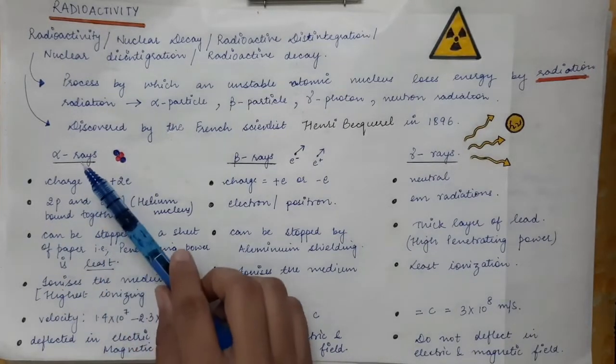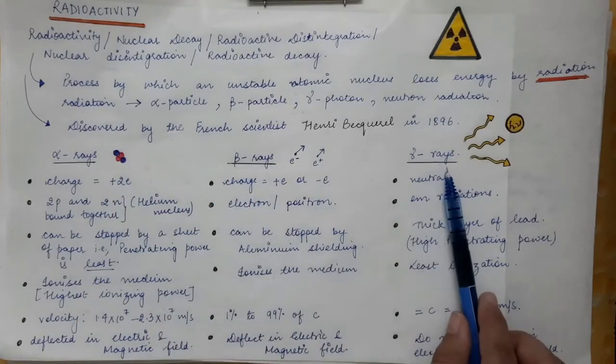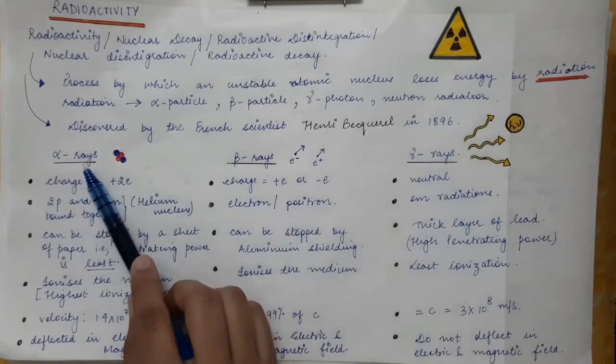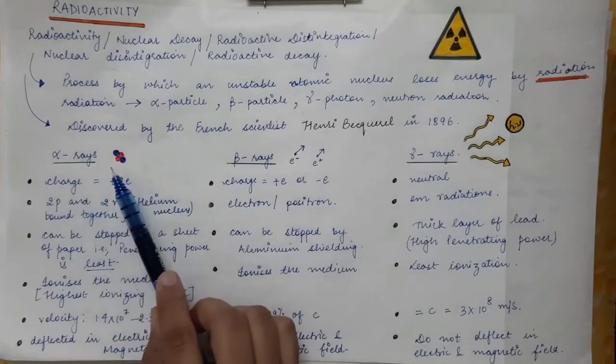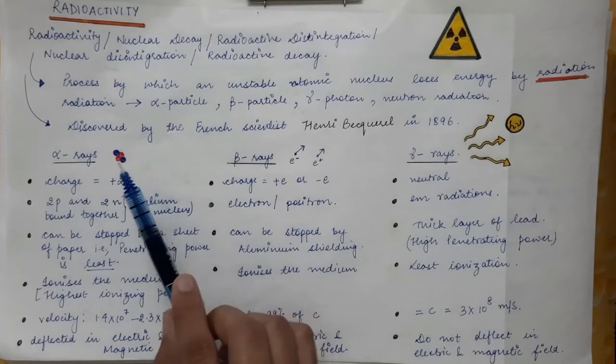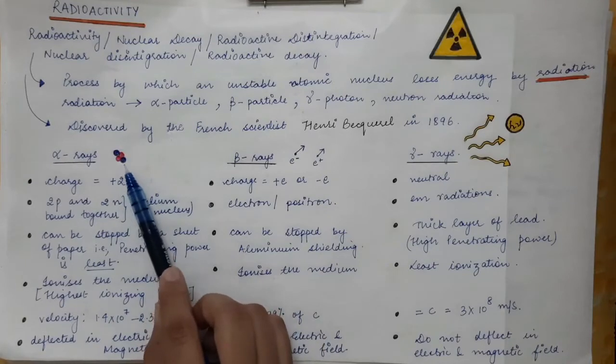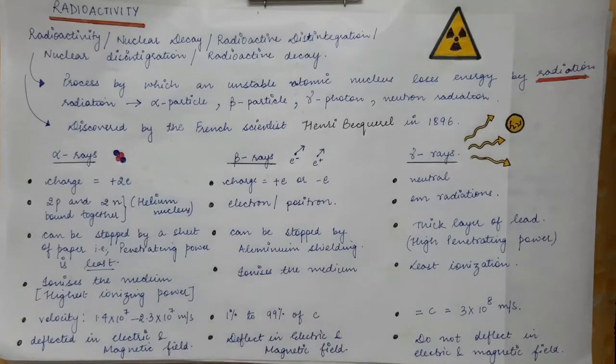Now what are the differences between alpha rays, beta rays and gamma rays? Alpha rays or alpha particles are nothing but helium nucleus. Now what is helium nucleus? It consists of 2 protons and 2 neutrons. So helium nucleus is termed as alpha particle.